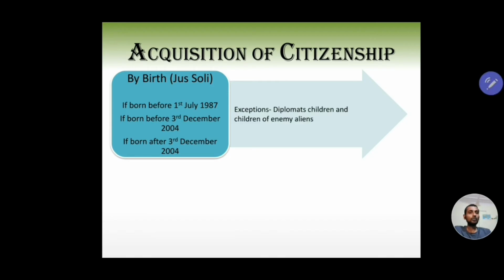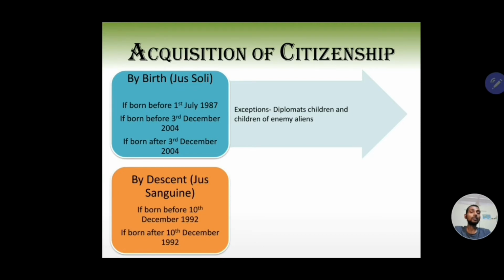There are a few exceptions to this. The first exception is a diplomat's children. Since diplomats' children are protected by law, they are not counted under this criterion. So if, say, an American diplomat's child is born in India, they won't be a citizen of India just by virtue of being born in India. Similarly, the exception applies to the children of enemy aliens. So children of enemy aliens will not be citizens of India just by being born in India.